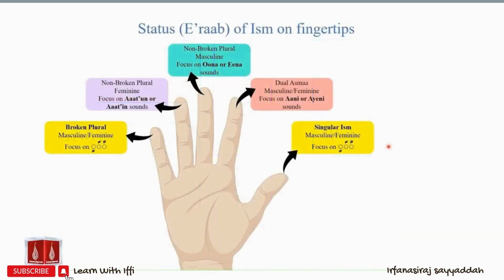We then learned about the status of ism for different numbers of ism. For example, we studied the status of ism for a singular ism, for dual asma, for masculine non-broken plural, feminine non-broken plural, and for broken plural asma. We learned that the three forms of the ism will be on the same pattern for singular ism and for broken plural asma.